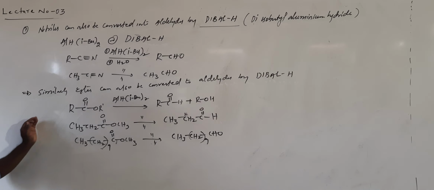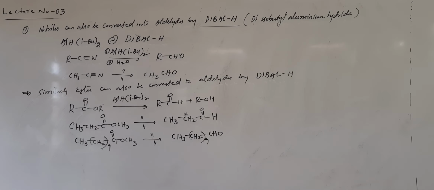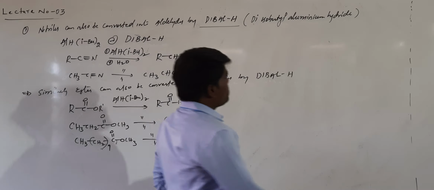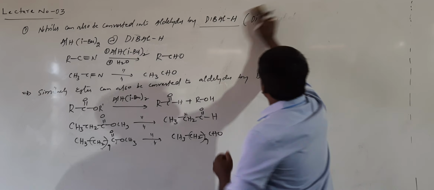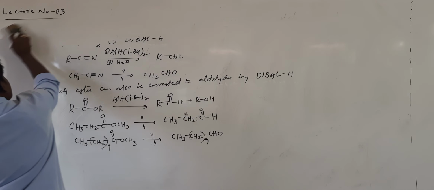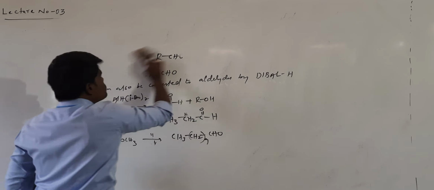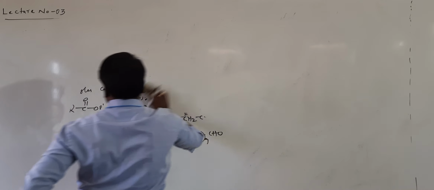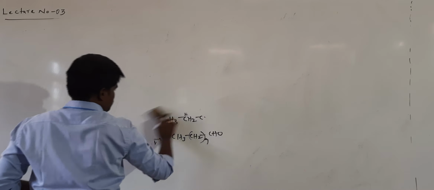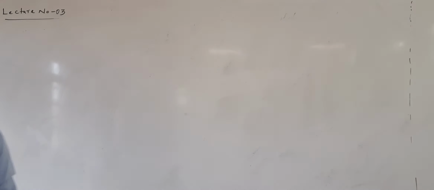This will be the product that you get with treatment with DIBAL-H. These are the selective methods that are used for the preparation of aldehydes.